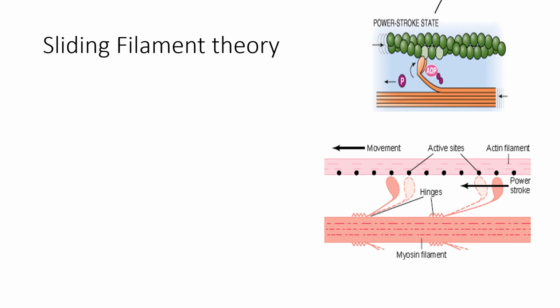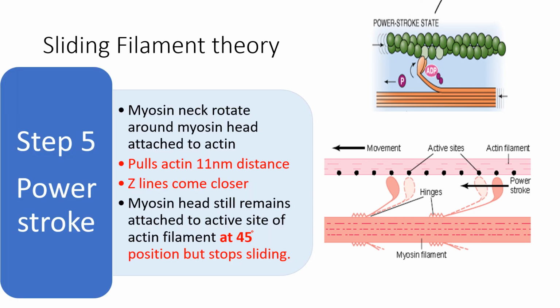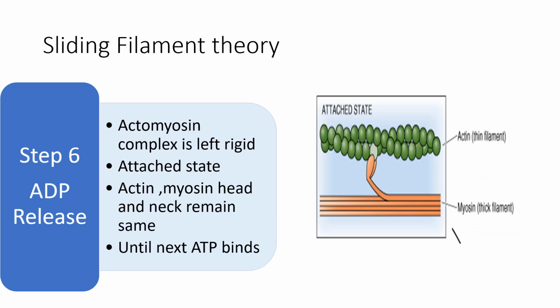The next step here is the power stroke generation. The myosin neck will now rotate around the myosin head, which is attached to the actin, and this will result in a mechanical force or a power stroke that will pull the actin 11 nanometers. So the Z lines, if we talk microscopically, will come closer, the muscle will contract, and the myosin head will remain still in a position of 45 degrees, but it has now stopped sliding.